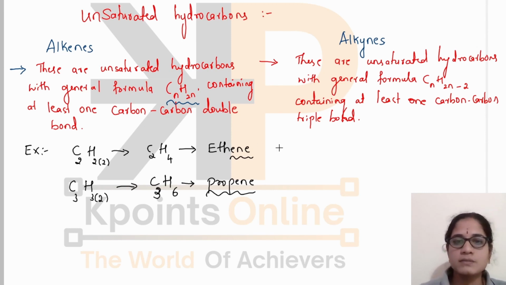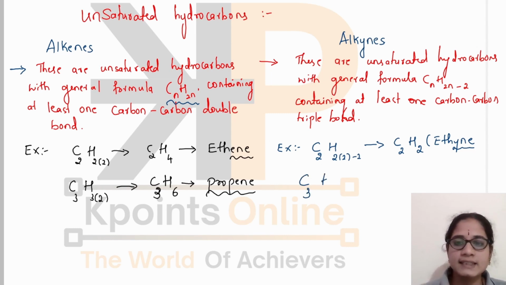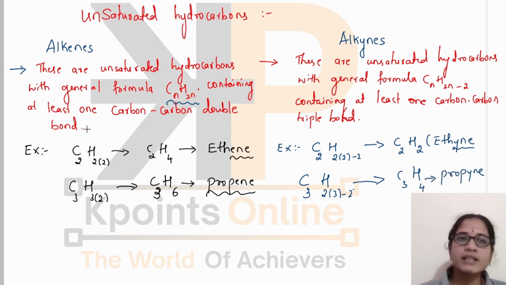Let us see the examples following the general formula. Let us take C2, 2 into 2 minus 2, that is C2H2. This is called ethyne. Again, eth represents it contains two carbon atoms, and yne represents it is an alkyne. And you can also write C3, H2 into 3 minus 2, that is C3H4. It is propyne. In this way, these alkenes and alkynes are classified.